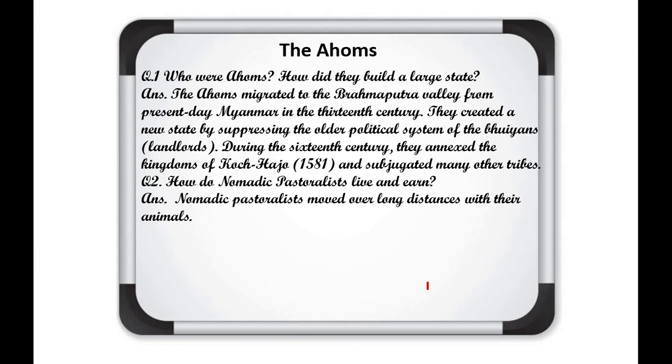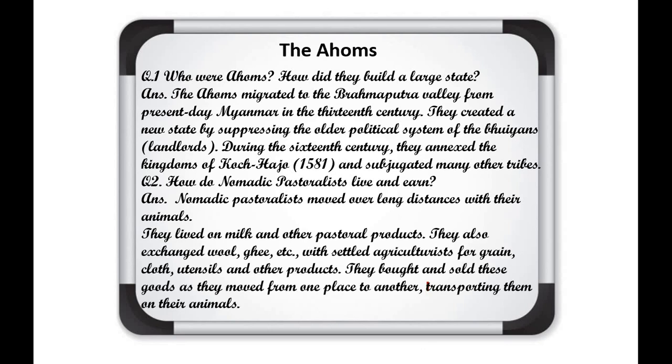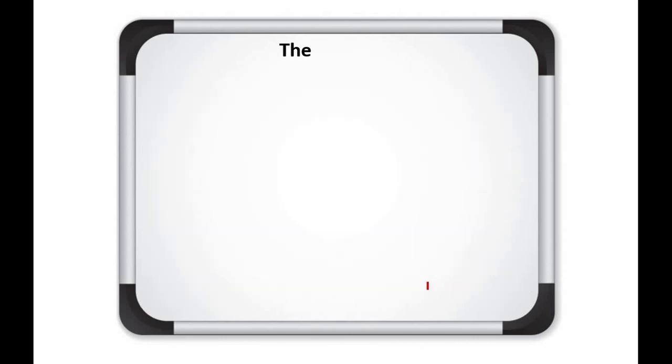How do nomadic pastoralists live and earn? Nomadic pastoralists moved over long distances with their animals. They lived on milk and other pastoral products. They also exchanged wool, ghee, etc. with settled agriculturalists for grains, clothes, utensils and other products. They bought and sold these goods as they moved from one place to another, transporting them on their animals.